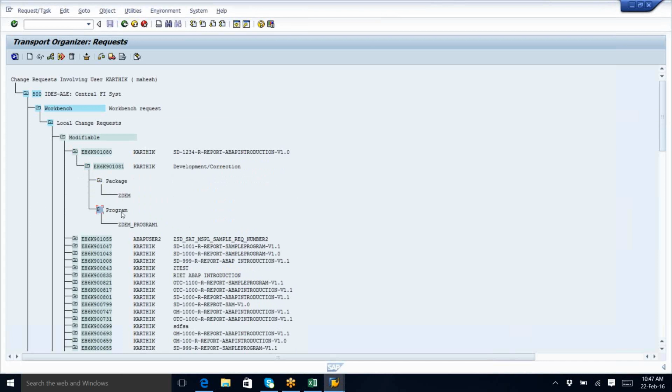For going to the quality, only the transport request is required now. In the transport request, these will also be released: package and program. My question is, if this information is moved to the quality, the client will get just the program name, right? So can I ask the client to go to SC38, open this program and press F8 so that he can see the output?